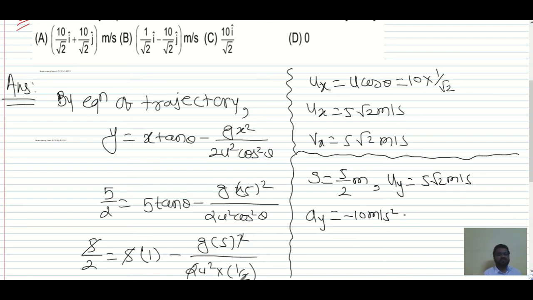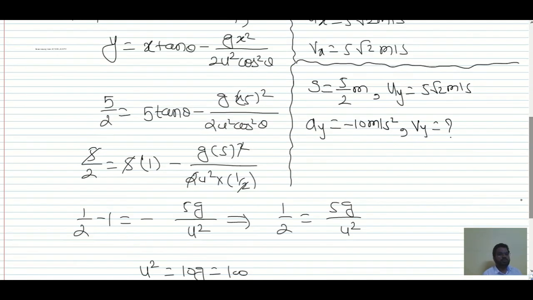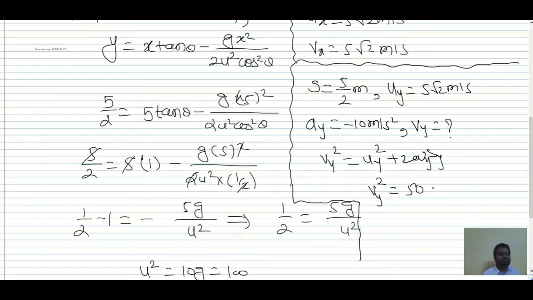Okay, so initial velocity we have, final velocity we want. So put in the formula, and what is that formula? Third equation, vy squared is equal to uy squared plus 2 into ay into sy. So over here vy squared we want is equal to uy squared as in 50 plus 2 into minus 10 into sy we have is 5 divided by 2.